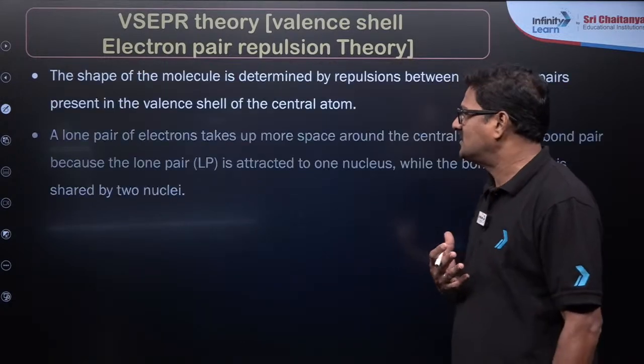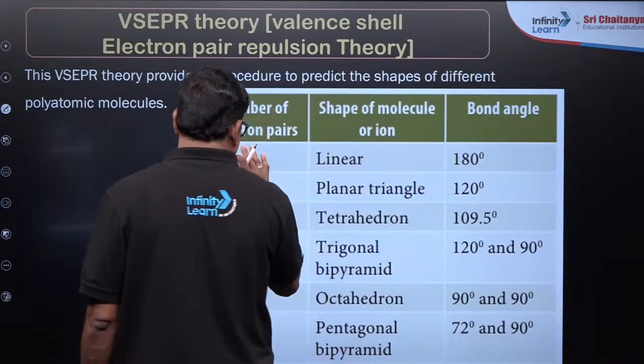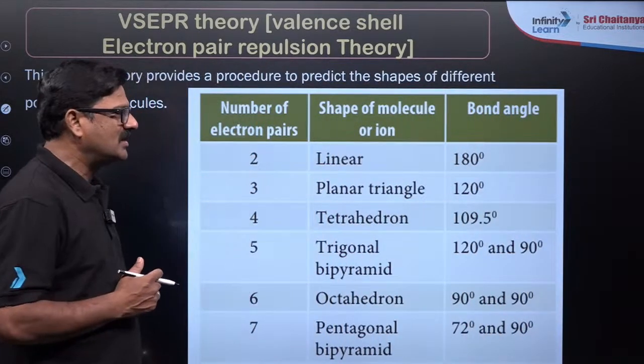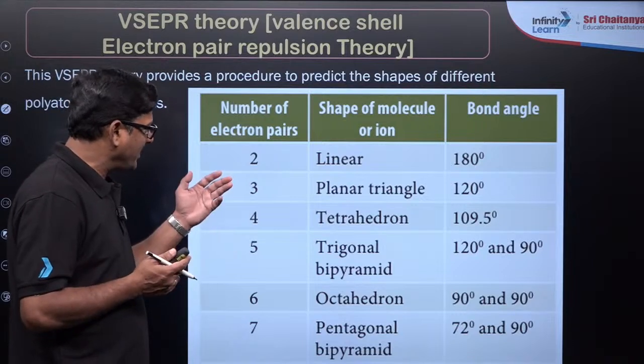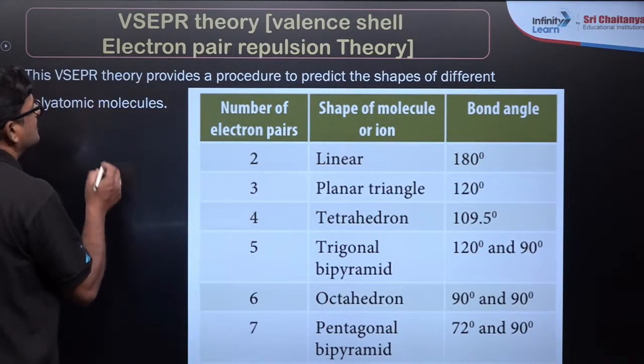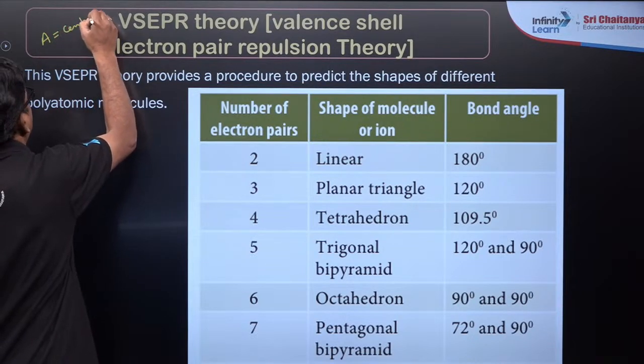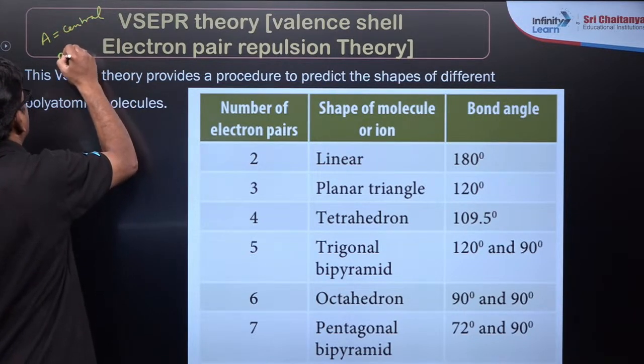So the shapes generally it is given as, if two pairs are there, it is going to be linear. If three pairs are there, it is going to be trigonal planar. Let us say A is a central atom and B is a bonded atom.